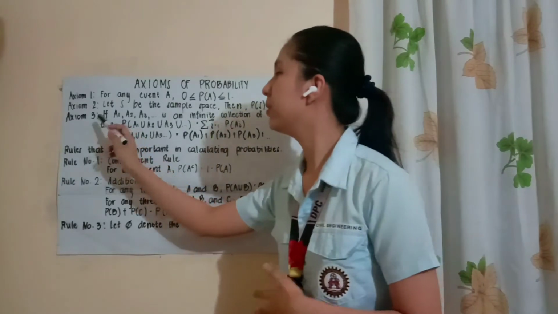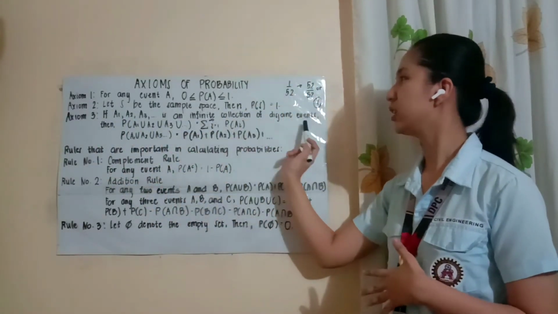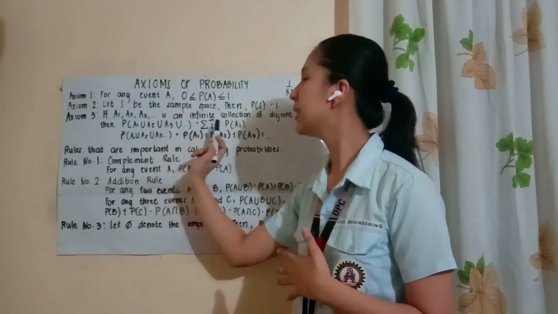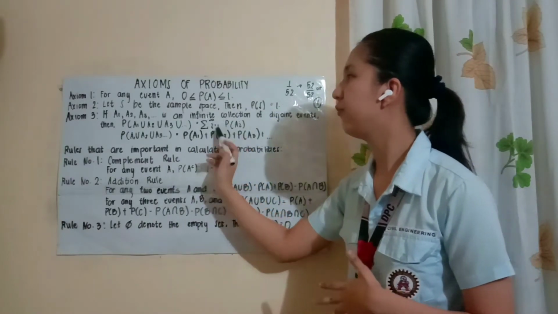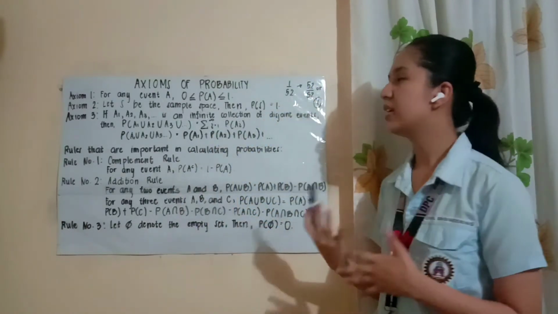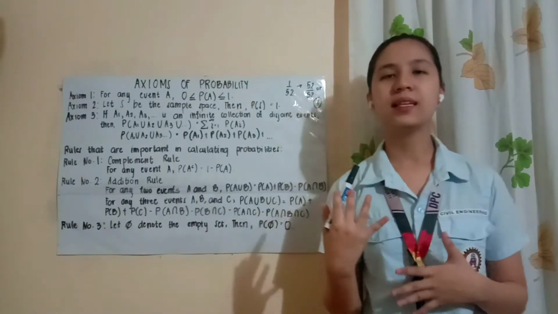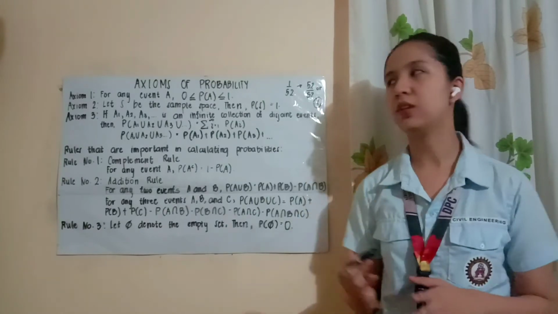Next, we have axiom 3. If A1, A2, A3, and so on is an infinite collection of disjoint events, then P of A1 union A2 union A3 union and so on is equal to the summation of P of A sub i from i equals 1 to infinity. Dito naman sa axiom 3 natin, it involves disjoint events or events that cannot happen at the same time or events that have no intersection.